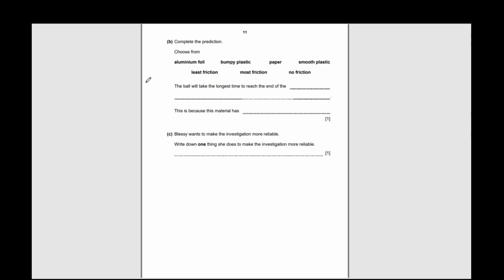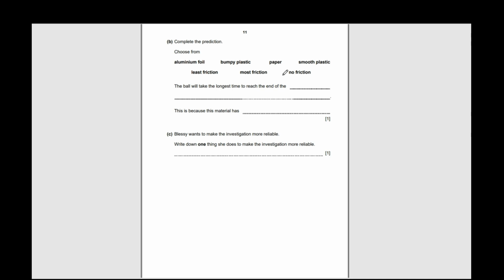So we have aluminum foil, bumpy plastic, paper, smooth plastic, these friction, most friction, no friction. We can say bumpy plastic because the material has the most friction.